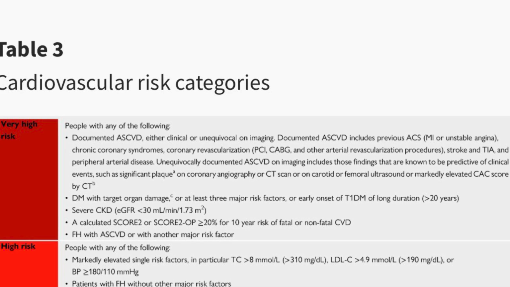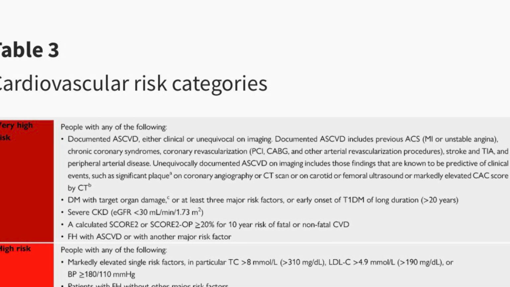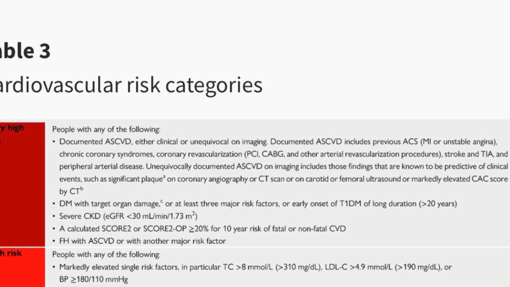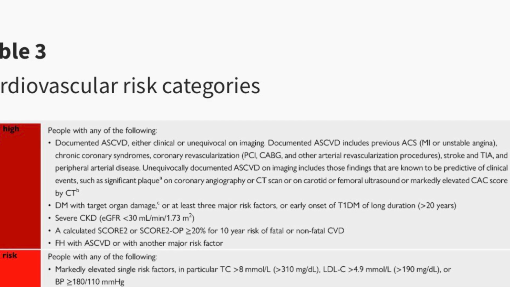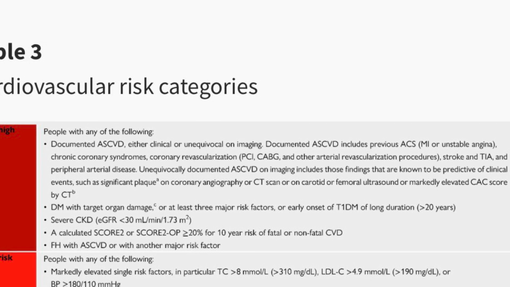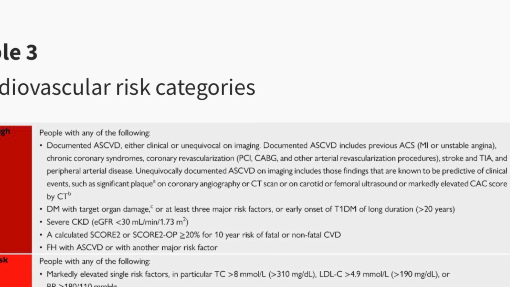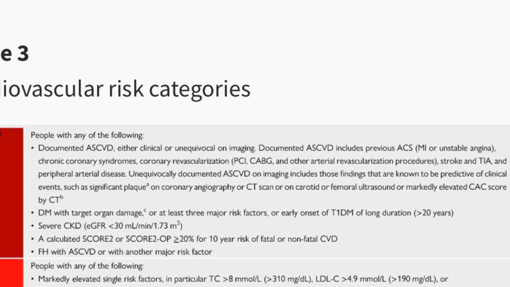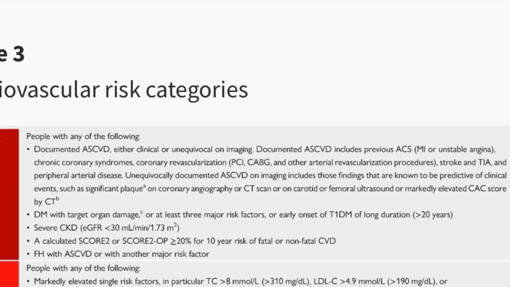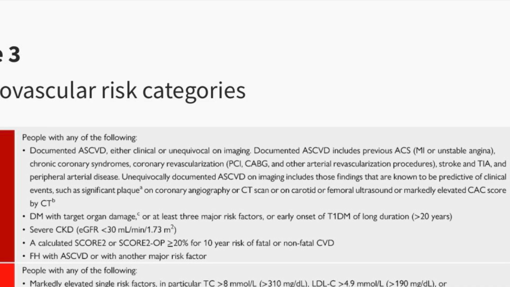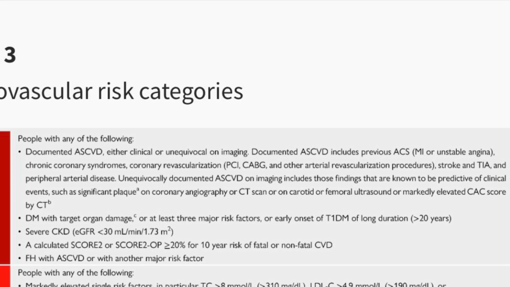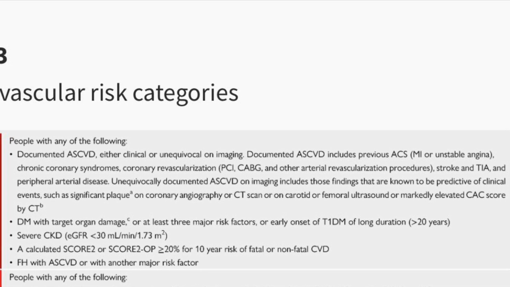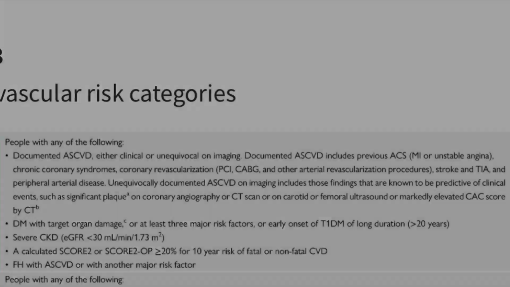Patients are classified as very high risk if they already have established atherosclerotic cardiovascular disease, such as previous myocardial infarction, stroke, peripheral arterial disease, or coronary revascularization. Diabetic patients with organ damage, such as nephropathy, evidenced by microalbuminuria, retinopathy, or neuropathy, or those with at least 3 major cardiovascular risk factors, for example, age over 40, smoking, or hypertension, are also considered very high risk. Patients with severe chronic kidney disease, GFR less than 30, or familial hypercholesterolemia with ASCVD, or SCORE2 greater than 20% cardiovascular risk, also belong in this category. These patients require the most aggressive LDL lowering.